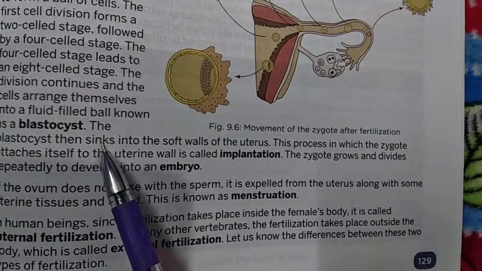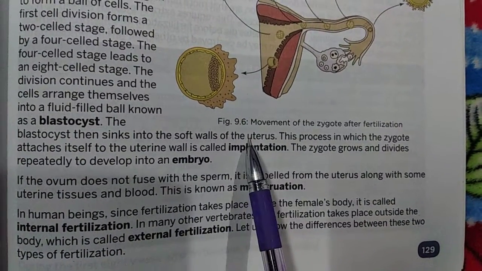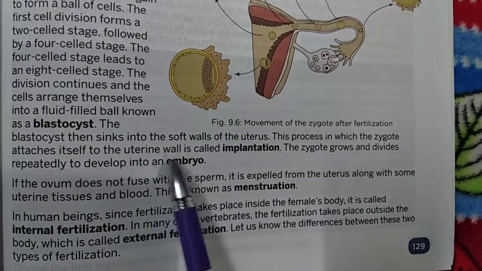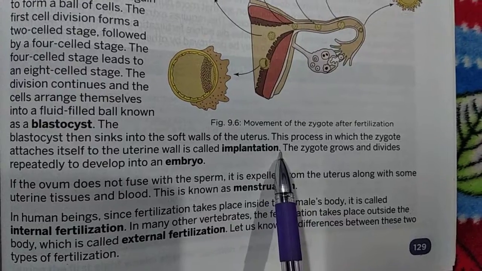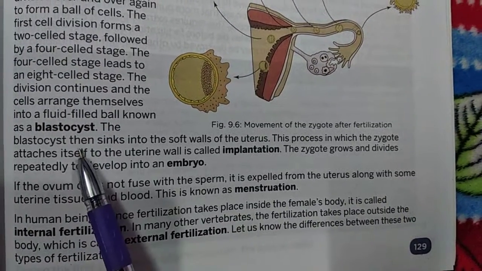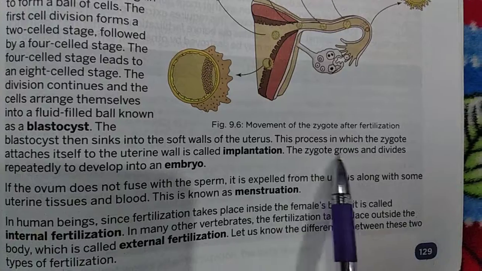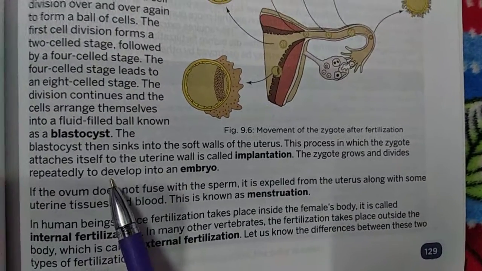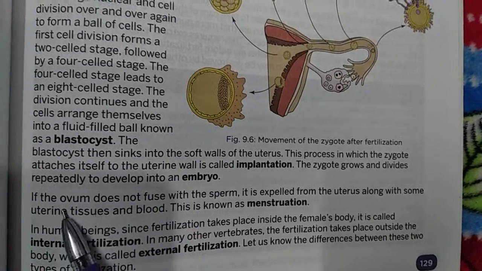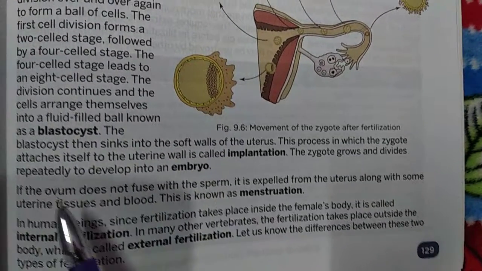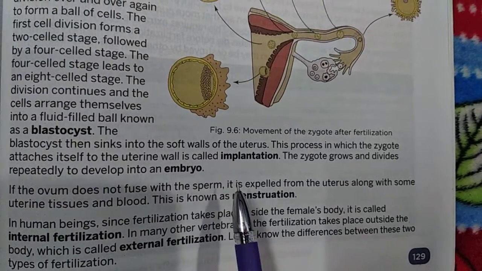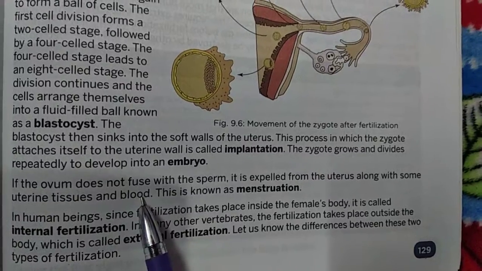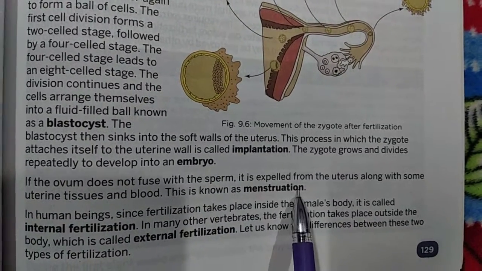The blastocyst then sinks into the soft walls of the uterus. This process in which the zygote attaches itself into the uterine wall is called implantation. ऐसी process जिसमें zygote attach होता है to the uterine wall. The zygote grows and divides repeatedly to develop into an embryo. If the ovum does not fuse with the sperm, अगर ovum fuse नहीं होता है sperm से, it is expelled from the uterus along with some uterine tissues and blood. That is known as menstruation.